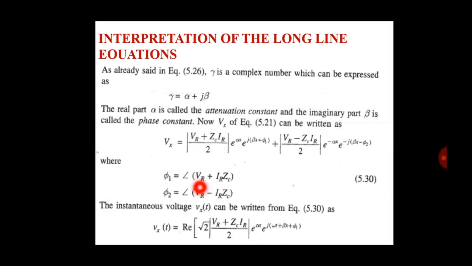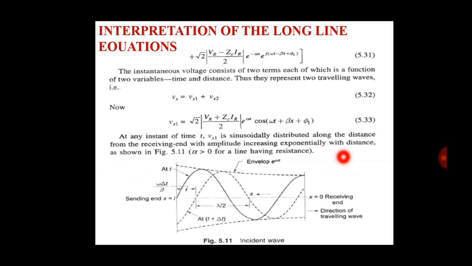We write Vx of t is equal to the real value of root 2 in the bracket, the magnitude of VR plus ZC IR by 2, e raised to alpha x, e raised to j omega t plus beta x plus phi 1, plus root 2 times VR minus ZC IR by 2, into e raised to minus alpha x and e raised to j omega t plus beta x plus phi 2.